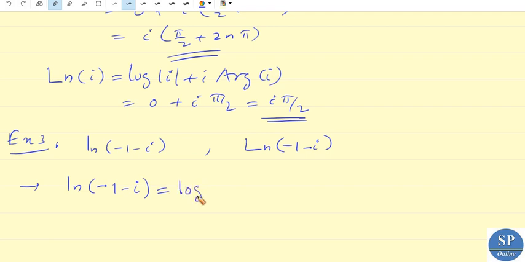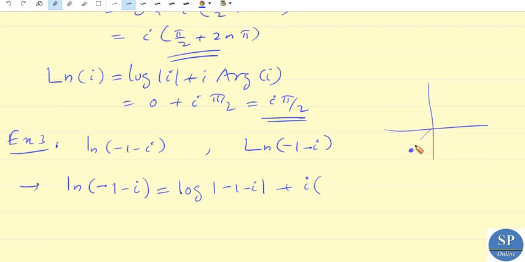log of mod z. Mod z means mod of minus 1 minus i, plus i into argument of minus 1 minus i. Here, minus 1 minus i means the point minus 1, minus 1. So this is minus 1, and this is minus 1, and this will be the point.